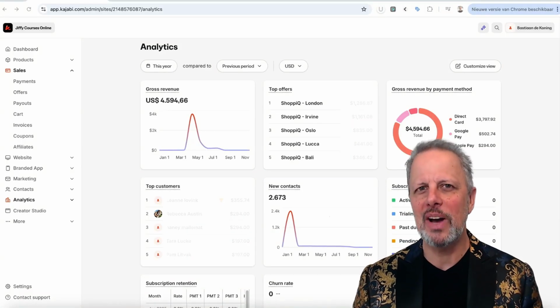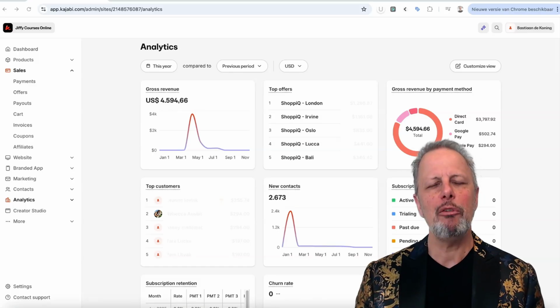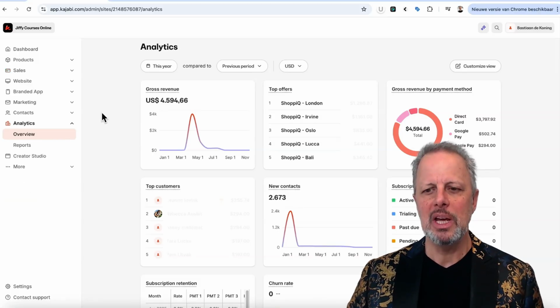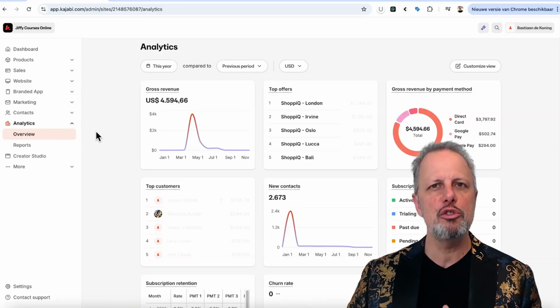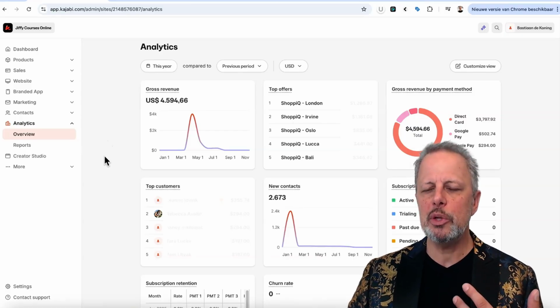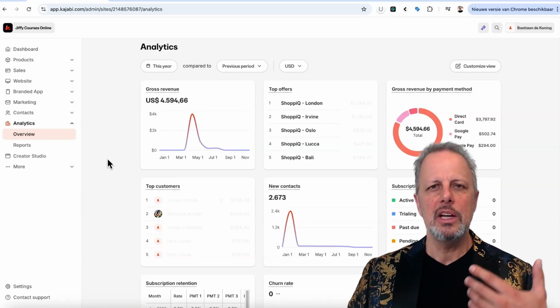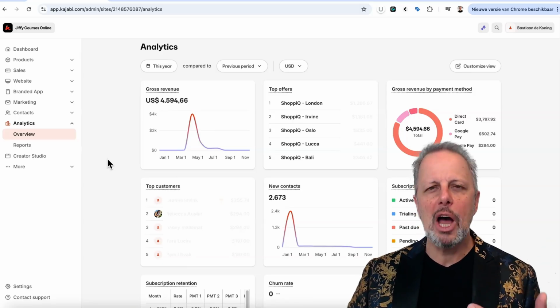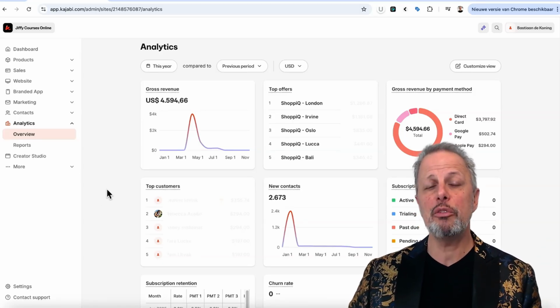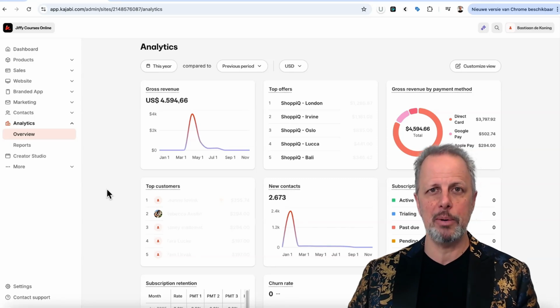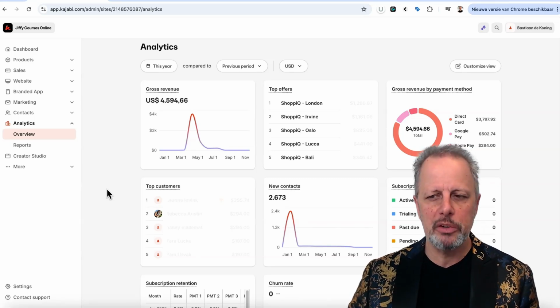Let's talk about the 5 new features. I'll take you to the dashboard of Kajabi. And the first feature I like to talk about is analytics and the new overview. This page is brand new and it will give you instantly numbers about how well your business is doing in Kajabi. And a lot of these numbers by default are about Kajabi payments or Kajabi Stripe payments.